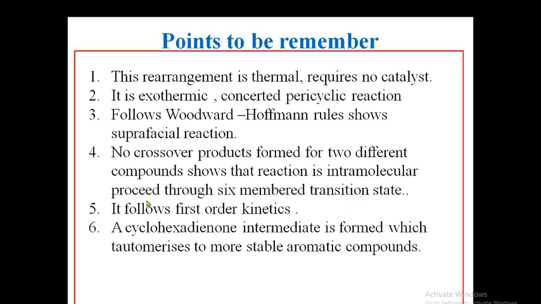This reaction follows first order kinetics, and lastly a cyclohexadienone intermediate is formed, which tautomerizes to a more stable aromatic compound, as we have already discussed in the mechanism. That cyclohexadienone intermediate is non-aromatic, so it has to go to the more stable aromatic compound.